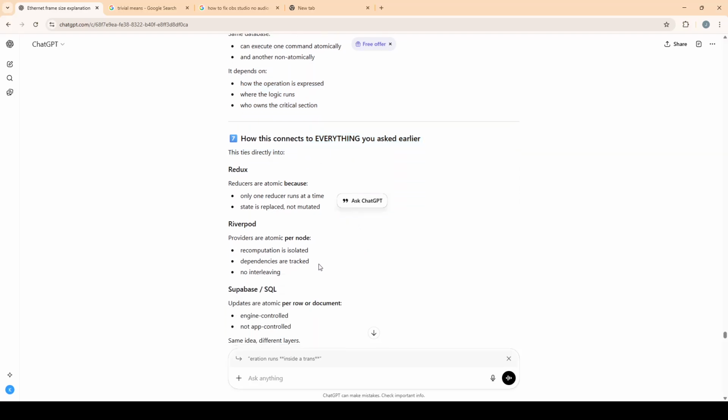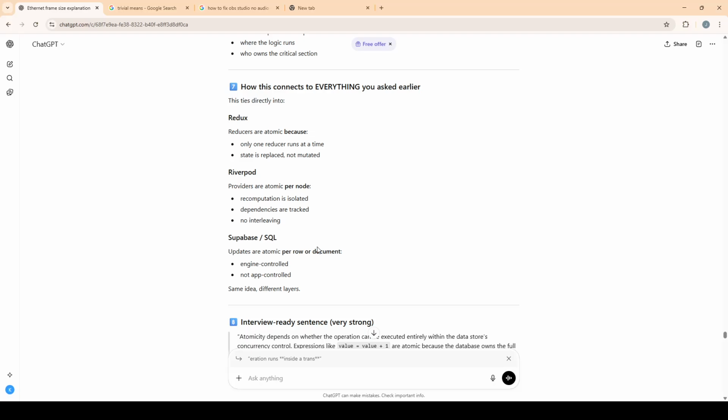How this connects to everything you asked earlier. This ties directly into Redux. Reducers are atomic because only one reducer runs at a time. State is replaced, not mutated. So one reducer, kind of like one thread, works at a time, and it is versioned. Riverpod providers are atomic per node because recomputation is isolated via memoization. Dependencies are tracked by Riverpod so that it will return the same value if the inputs are the same, and there's no interleaving, so that we avoid loops.